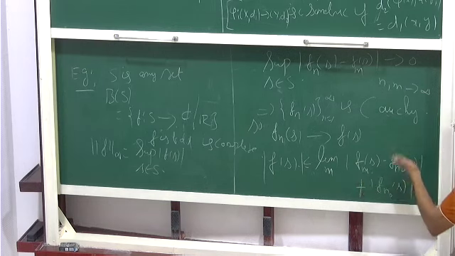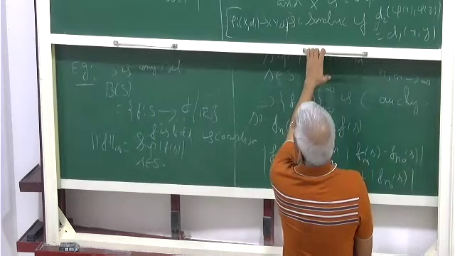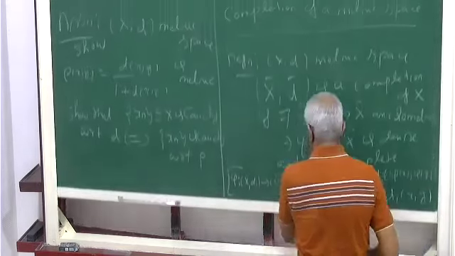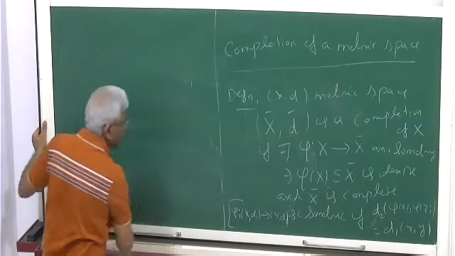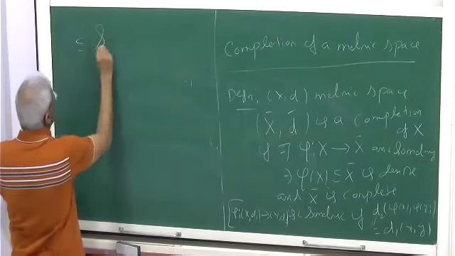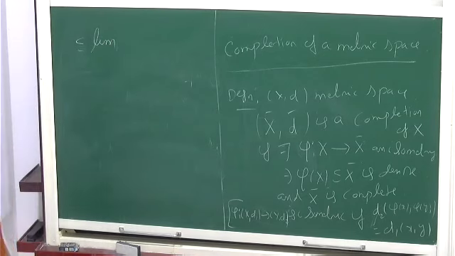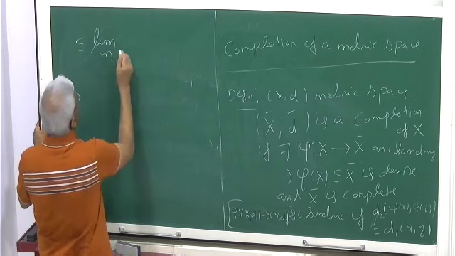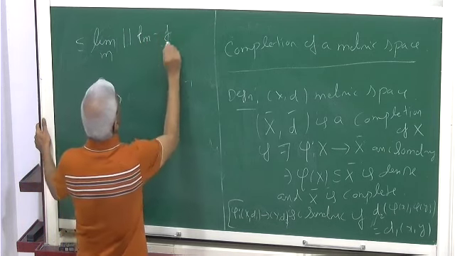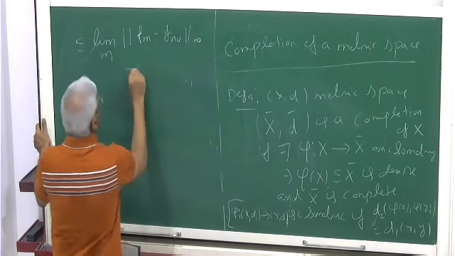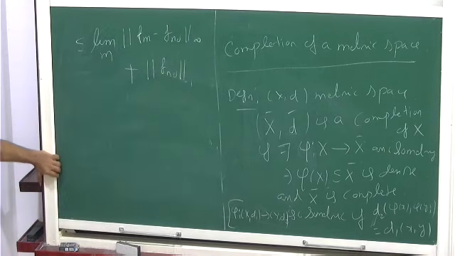So after some time, this is going to become less than or equal to the supremum. You can take the limit outside: limit m of the norm of Fm minus Fn naught in infinity norm, plus the norm of Fn naught.